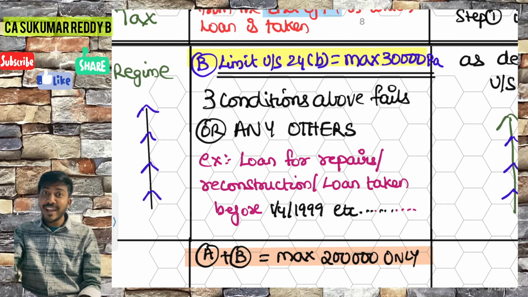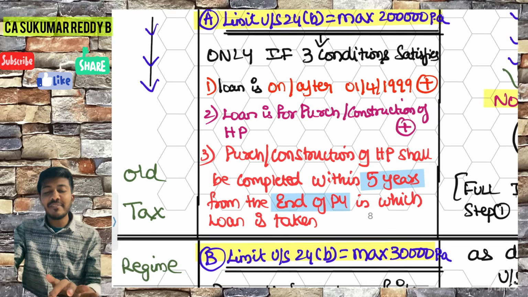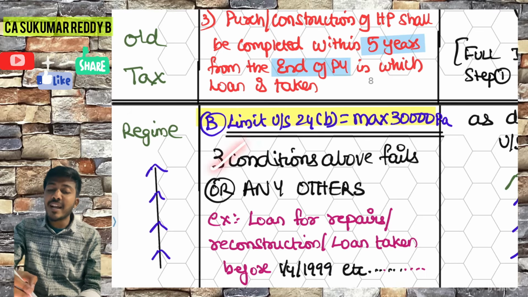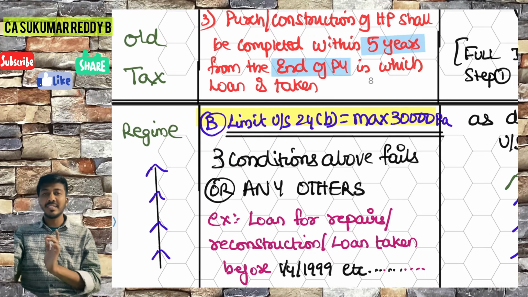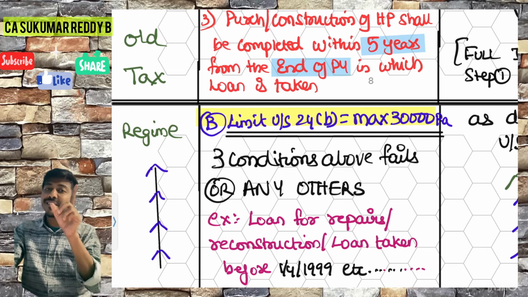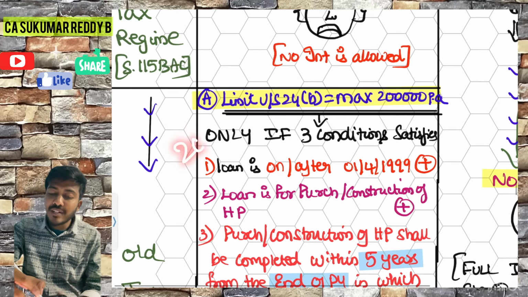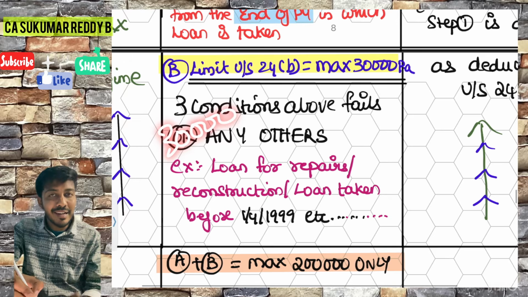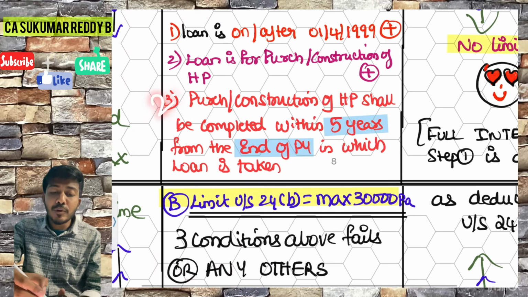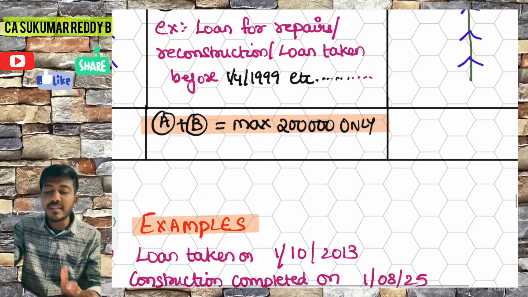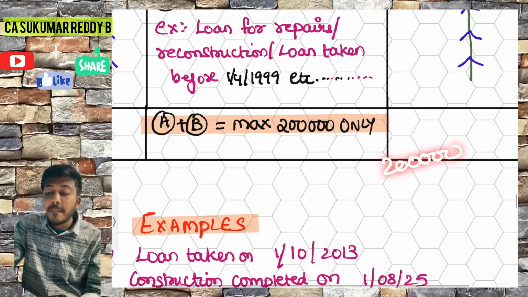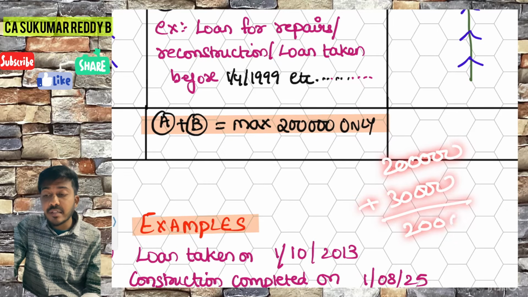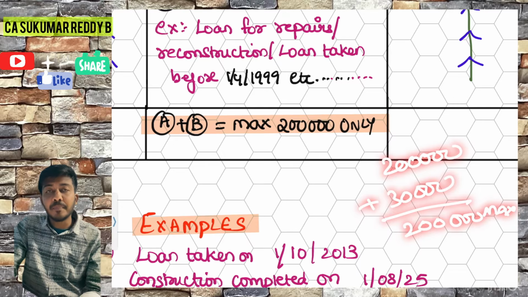Sir, what if I have a house property which is an SOP satisfying the 3 conditions, and I also have a second house property which fails these 3 conditions? The house property which satisfies the 3 conditions, you will enjoy 2 lakhs, right? And the second house property will enjoy the 30,000 maximum limit, right? Upper limit 2 lakhs, I will write it here. See, 2 lakhs plus 30,000, your LKG failed. It is still 2 lakhs only maximum.